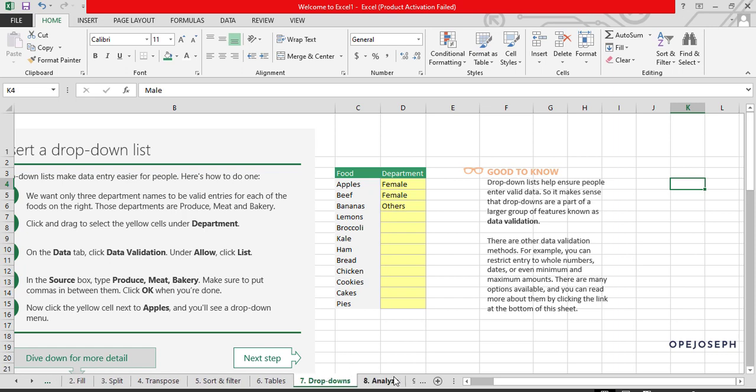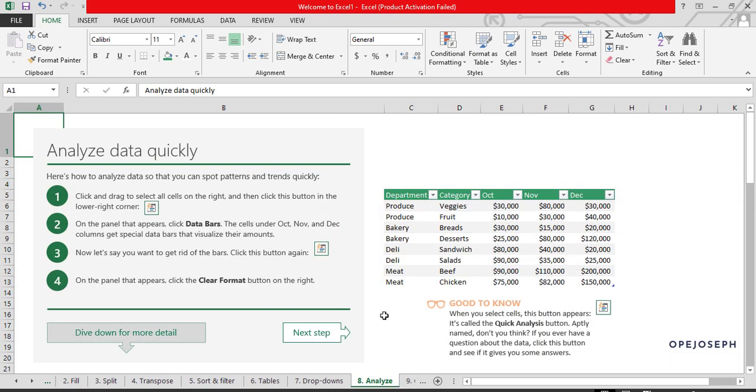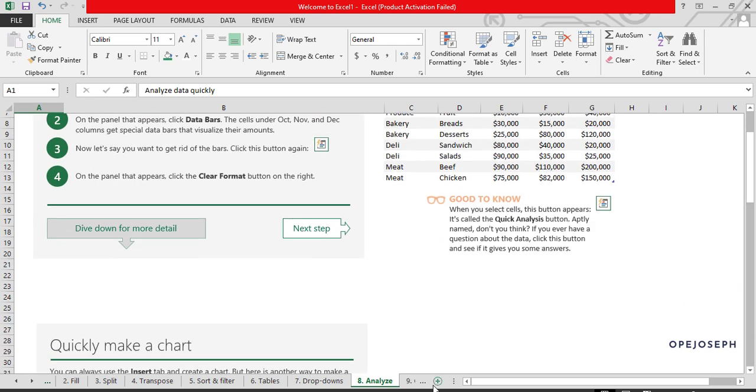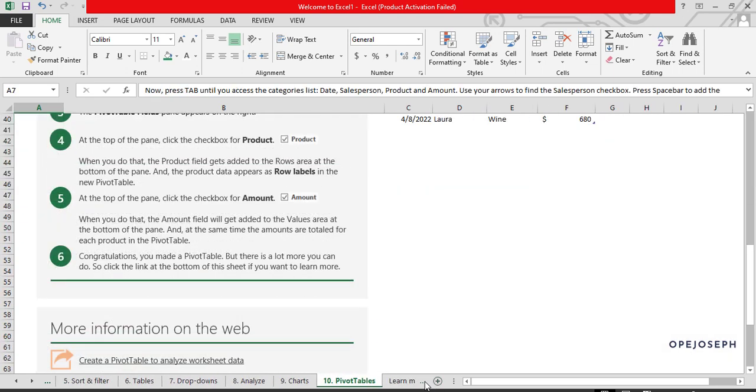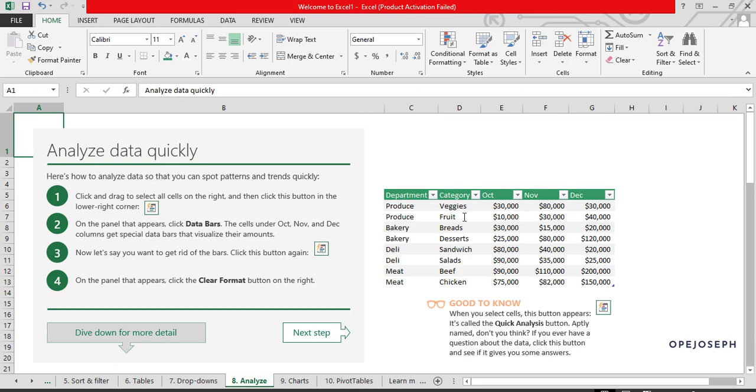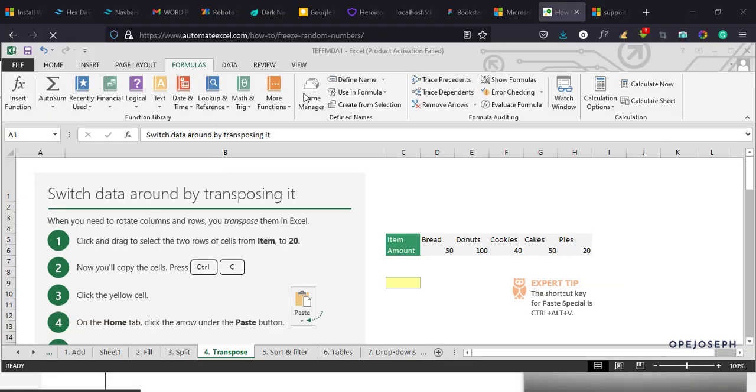So quickly now, let's start analysis. Wow, we are getting to the interesting part now. I think the other ones there for us are charts and pivot tables. I'm going to do this together with analysis. And to help us do this, I'm going to introduce you to the concept of data sets.